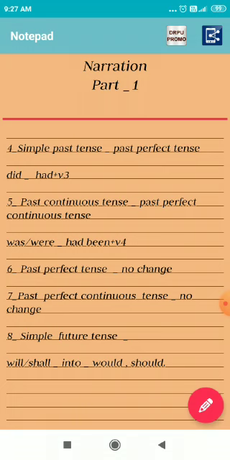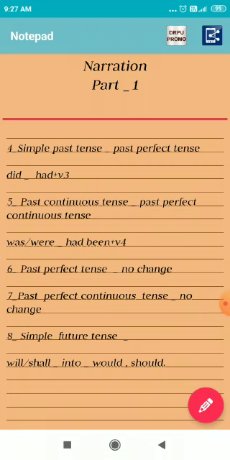Conversion of the assertive sentence: the reporting verb said should be changed into told if it is followed by an object. If there is no object, it should be left unchanged.